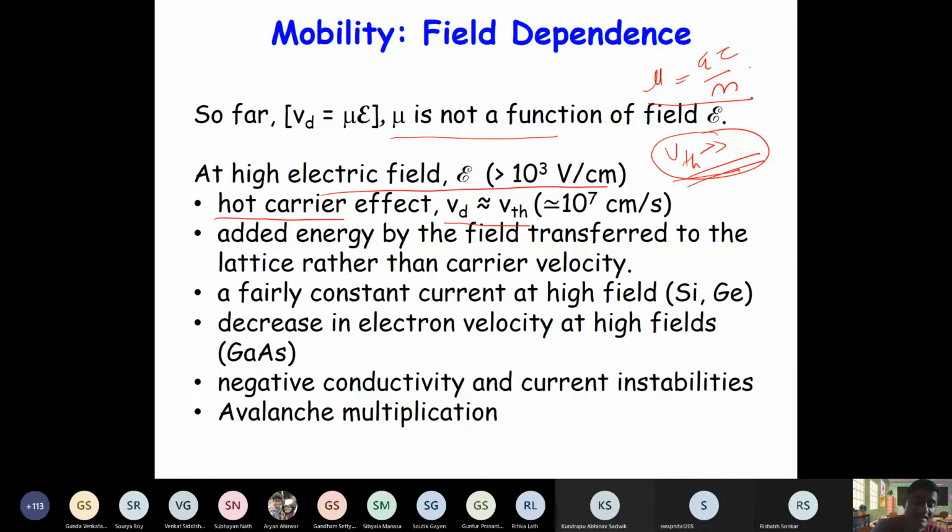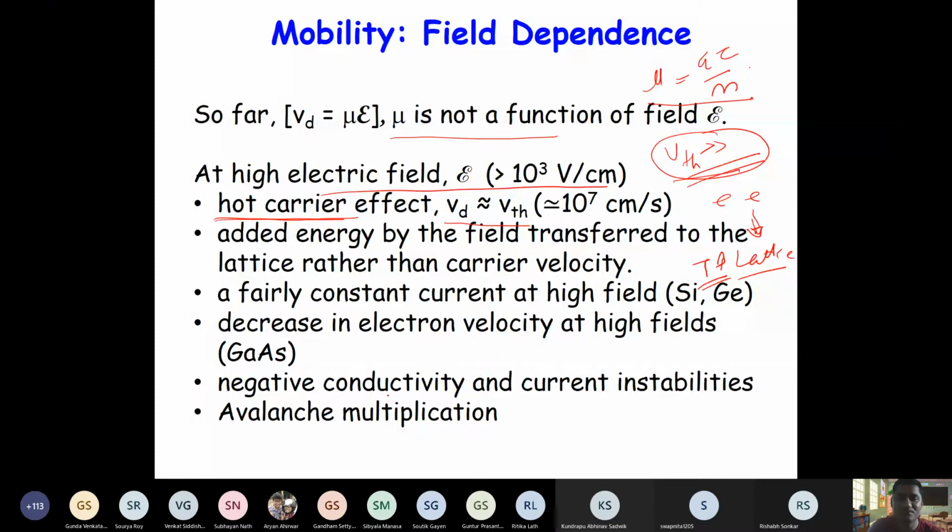Now, if the carriers are hot, what will happen? Of course, they will undergo even more collisions, right? So by collisions, what will happen? These electrons will transfer energy to the lattice, right? And when they transfer energy to the lattice, what will happen? The lattice temperature will increase, right?